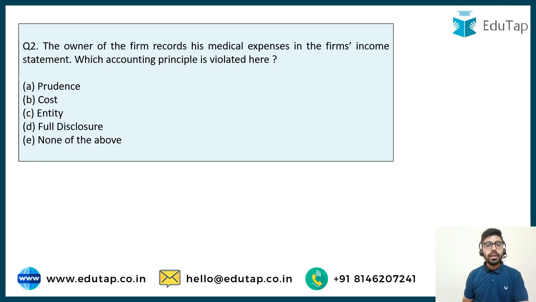So this question is: the owner of the firm records his medical expenses in the firm's income statement. Which accounting principle is violated here? Prudence, cost, entity, full disclosure, or none of the above? I'm expecting you might have spotted the right answer here from the explanation of the previous question itself.